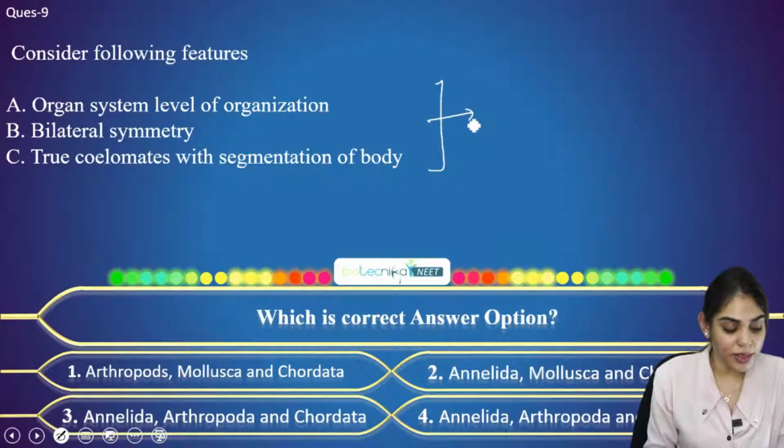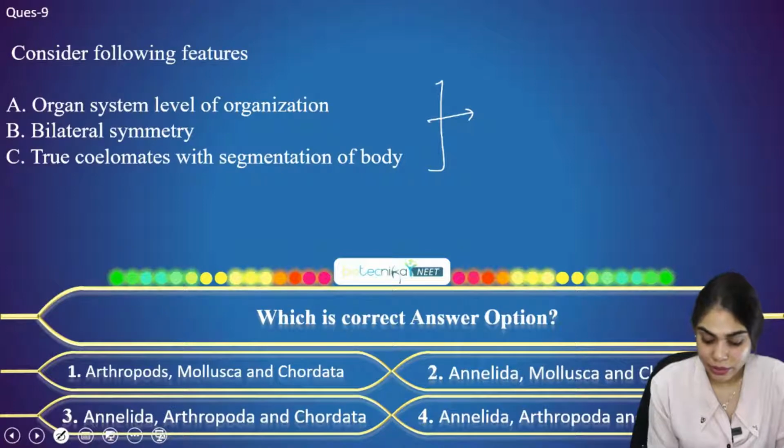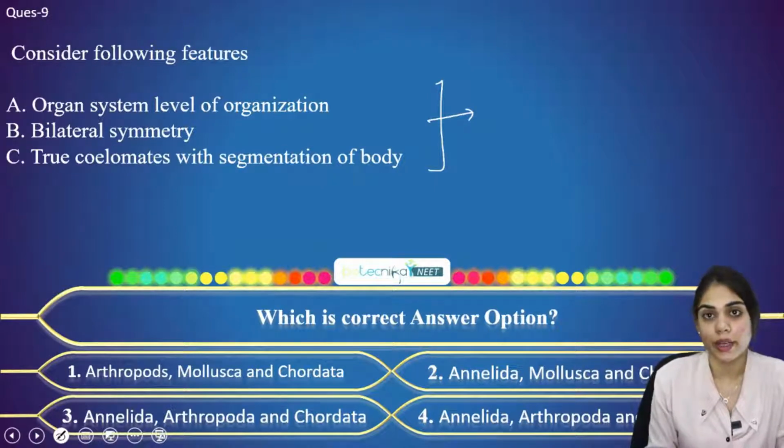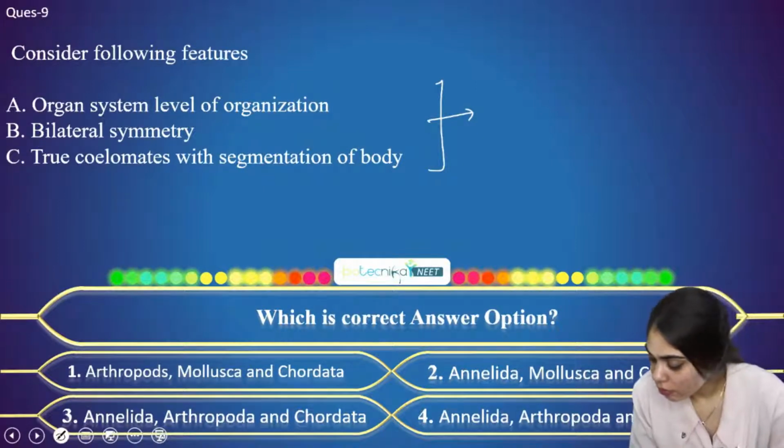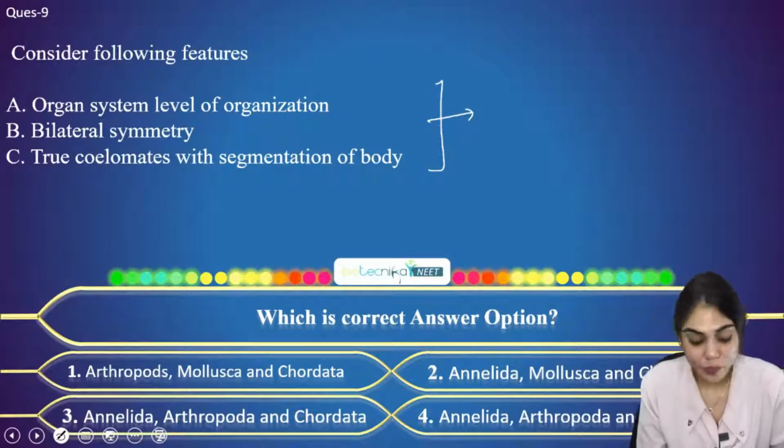The first option is Arthropoda, Mollusca and Chordata. Option B is Annelida, Mollusca and Chordata. Option 3 is Annelida, Arthropoda and Chordata. And option 4 is Annelida, Arthropoda and Mollusca. Here you have to make it Chordata. Last option, Annelida, Arthropoda and Chordata. So out of this you have to select one option.